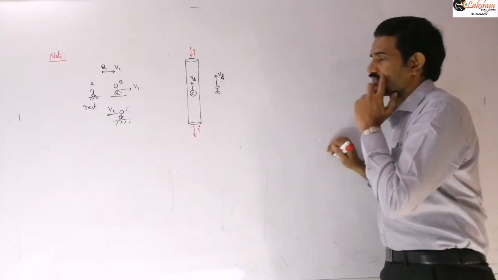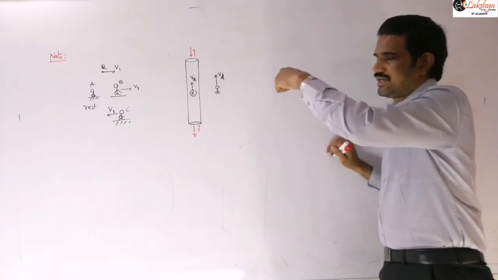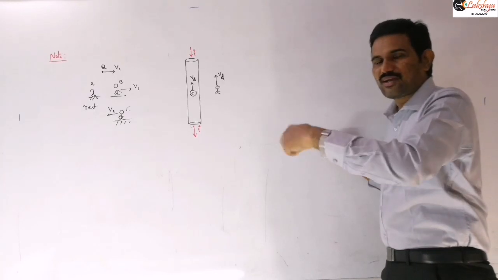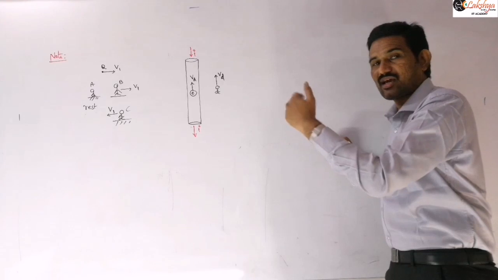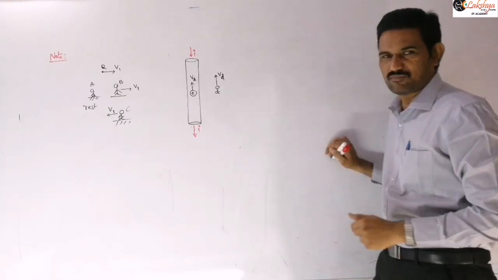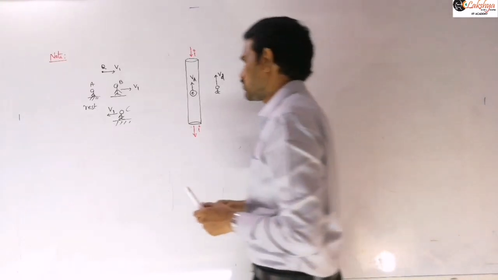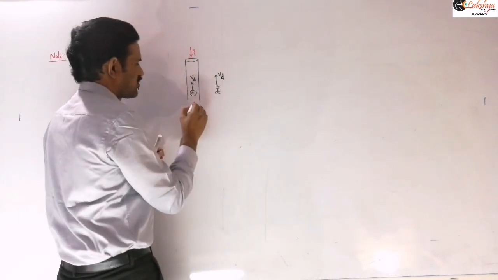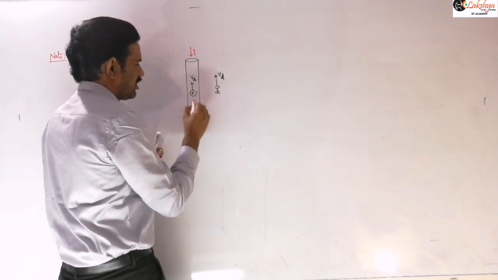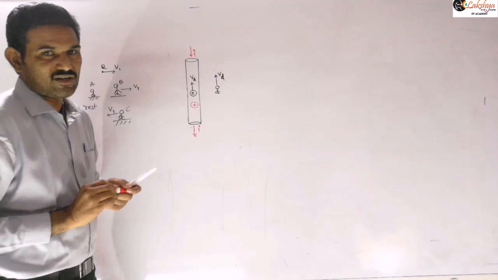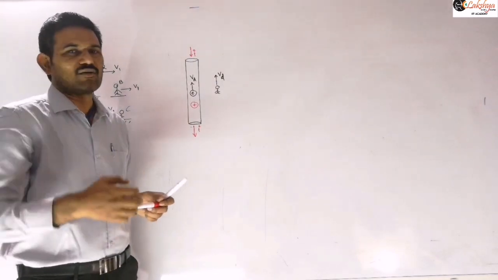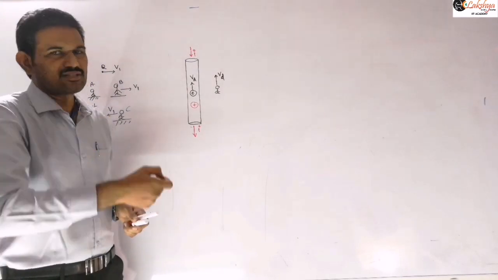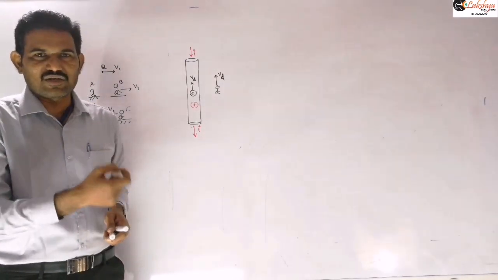But when the person is moving, the positive ions, which are static ions, that means the lattice points of this conductor, appear to be moving with respect to him. Because electrons are free to come out of the conductor, definitely some positive ions will be there inside that material.